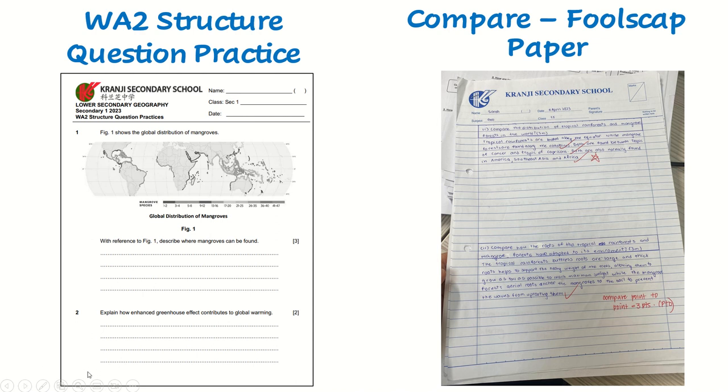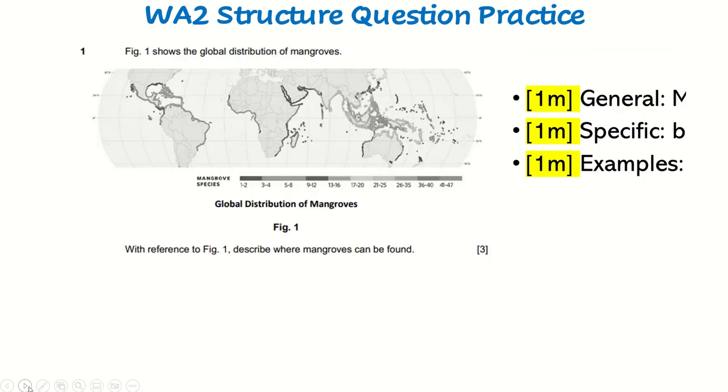We will start with the WA2 structured question practice first. So the very first question, figure 1 shows the global distribution of mangroves. So the word is global distribution of mangroves. With reference to figure 1, describe where the mangroves can be found.